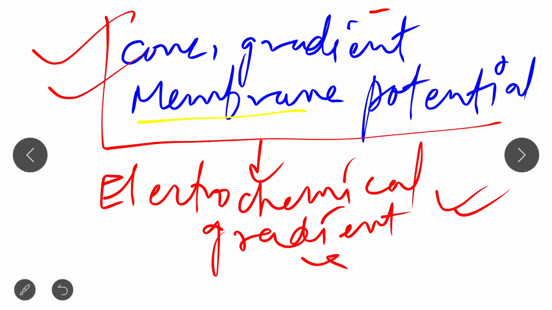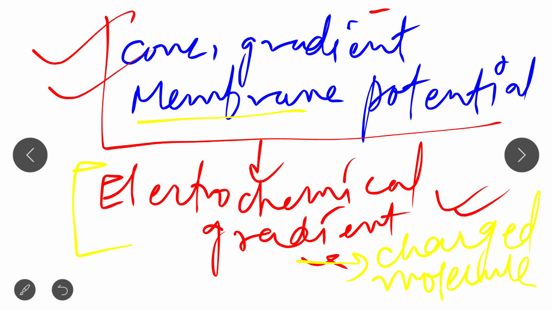This electrochemical gradient determines the direction of transport of a charged molecule across the membrane. So a charged molecule can be transported through this electrochemical gradient. If a question is asked in the examination about which force transports a charged molecule, it is the electrochemical gradient, and it is made up of two forces: concentration gradient and membrane potential. So the electrochemical gradient helps in the movement of the charged molecule across the membrane.